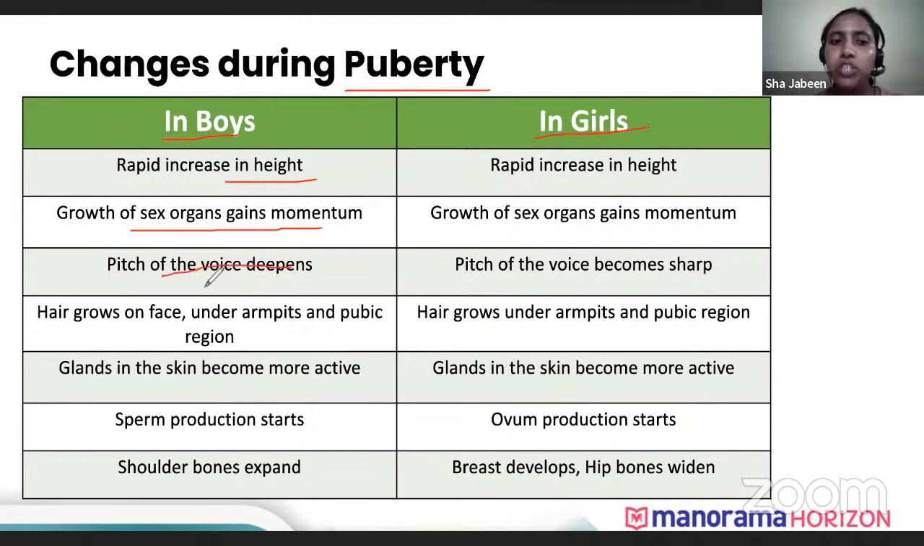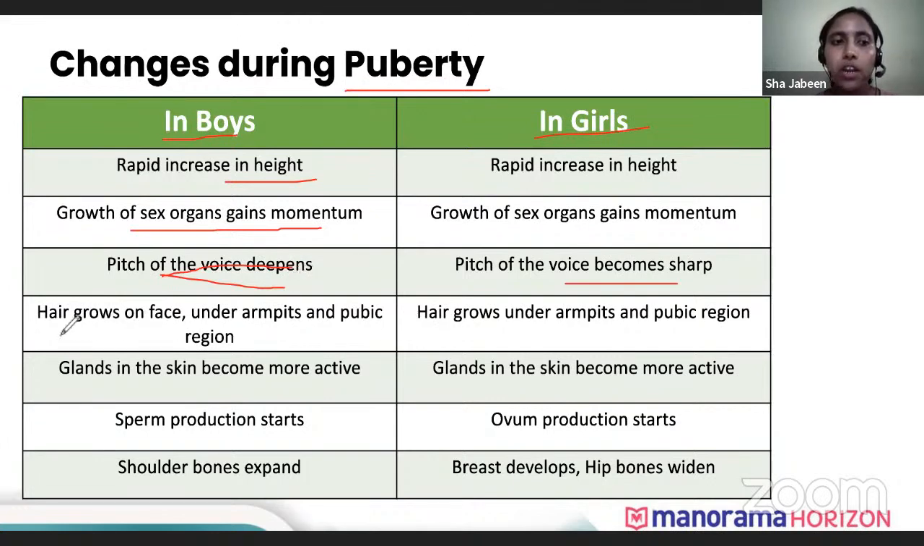Okay, now the pitch of the voice changes in boys as well as in girls. In boys mainly you will find a major change in the voice. In boys the voice becomes deep and a little loud. In girls, the voice becomes sharp. It will be like a shrill voice. If you hear a girl's voice, you'll find a shrill in your ear, right? That's because the voice gets sharp, whereas the boy's voice gets a little more loud instead of getting sharp.